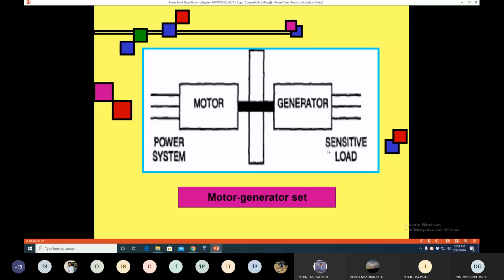This sensitive load is not affected, because we have the motor generator set with the flywheel. The flywheel is rotating, so under the voltage condition, the flywheel provides mechanical power to the generator and maintains the voltage at the sensitive load side. So this is a protection against the voltage sag condition, or under voltage condition.